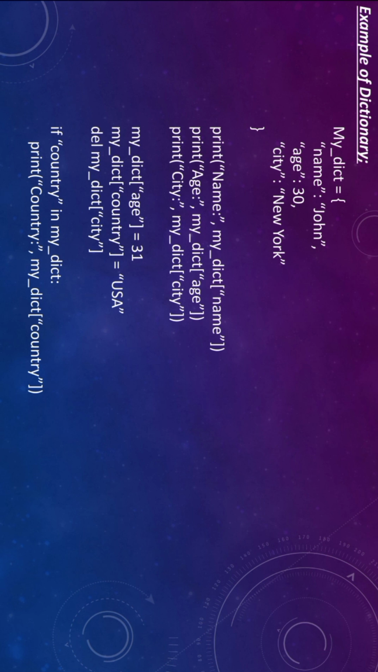And the code checks if the key country is present in the dictionary using an if statement. If it exists, it will print the value associated with the country using the print function. And as a summary, the code demonstrates how to create, modify and delete key value pairs in a dictionary, as well as how to check for the existence of a key in a dictionary.